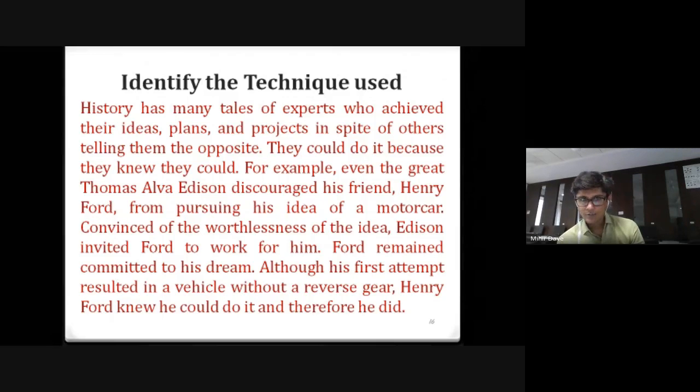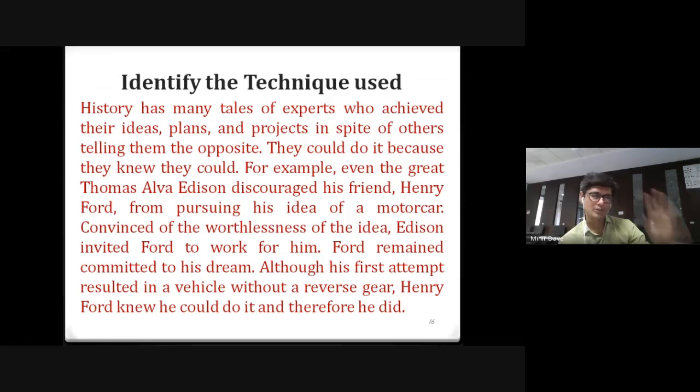Okay, fine. That's true. But is it just to motivate? The paragraph is motivational, that you work hard and you get success. Is this the idea? The example is Henry Ford had an idea. He wanted to make a car. He had a model ready. This model he shared with Edison. Edison did not appreciate it. He said, "Oh, it's not a very good idea. You carry on working with my project." Right? But still, he went on and ultimately invented the first car.